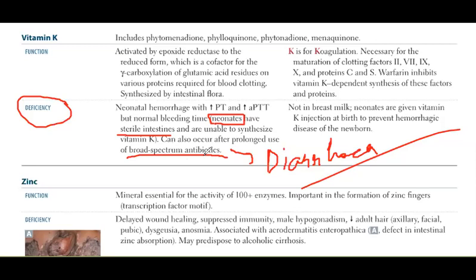When they take them for a longer period of time, the normal flora is destroyed, and that normal flora is responsible for the production of vitamin K. Getting my point? So please remember these things. And what is your blood picture? Raised PT, raised APTT, and normal bleeding time. Okay, please remember these things.